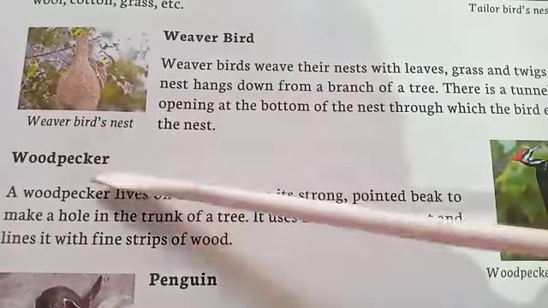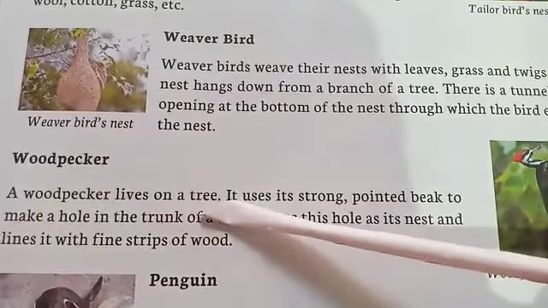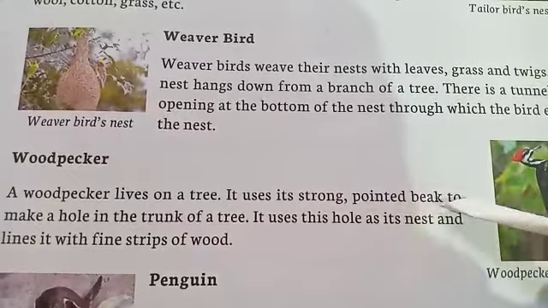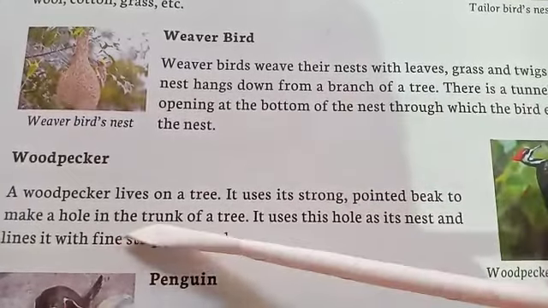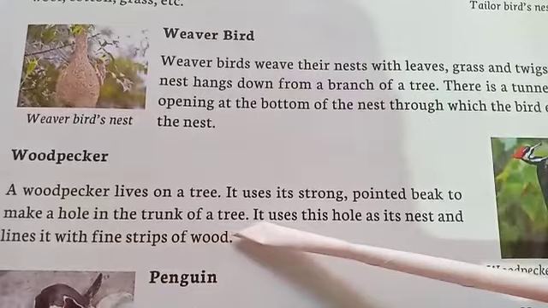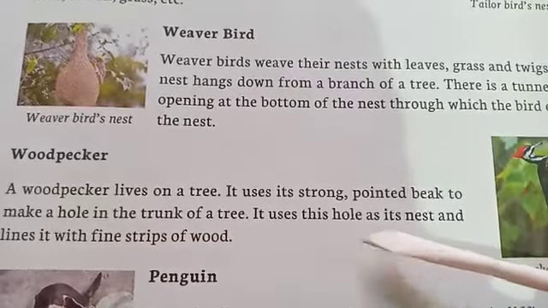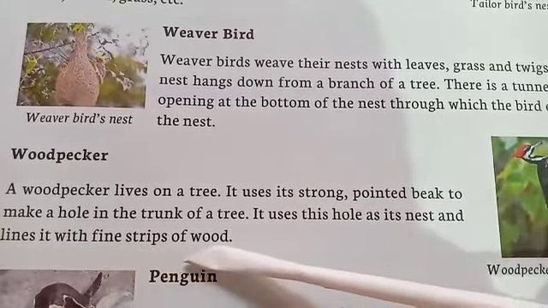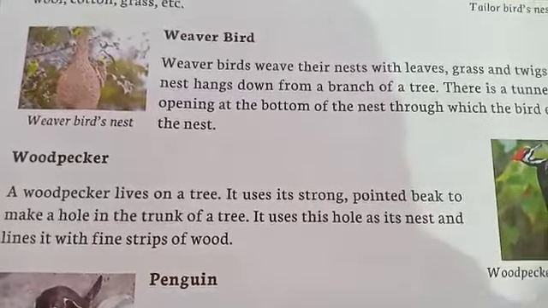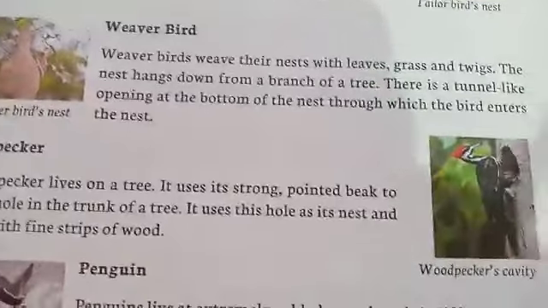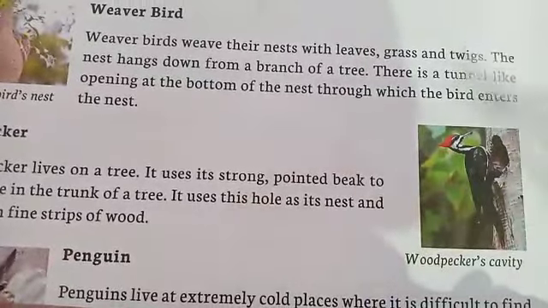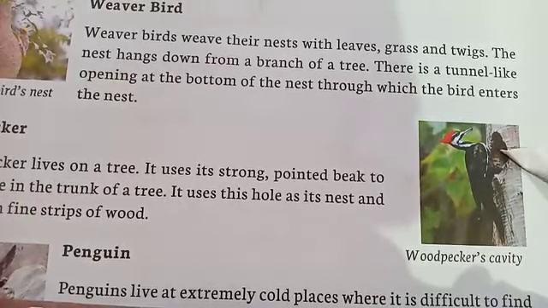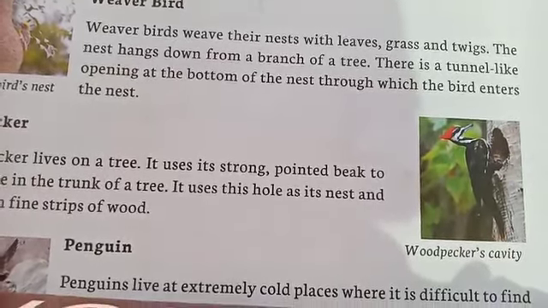Woodpecker. A woodpecker lives on a tree. It uses its strong pointed beak to make a hole in the trunk of a tree. It uses this hole as its nest and lines it with fine strips of wood. You can see in the picture, the woodpecker is making a cavity in the tree trunk to make its nest.